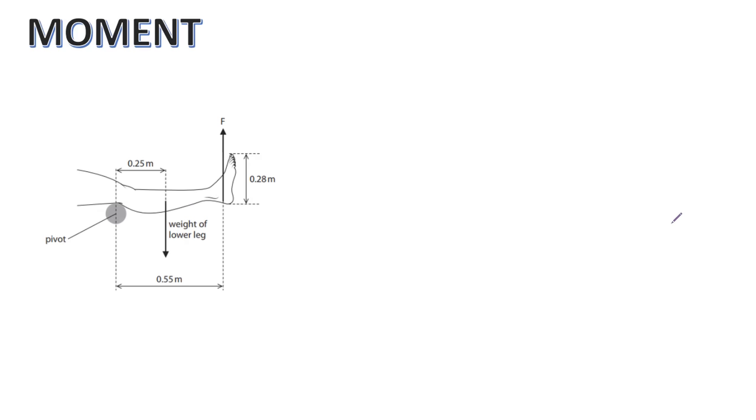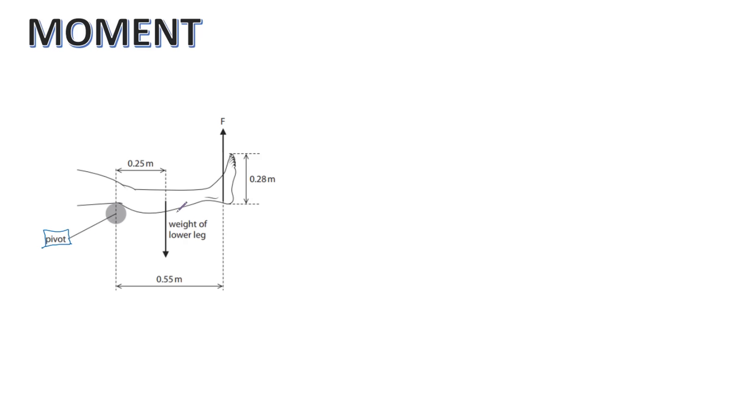Next up, you have moment, which is also a unique topic of Paper 2. You don't have this in Paper 1. So whenever you see a question associated with moment, and if the question is pertaining to the principle of moments, always try and identify the pivot. Luckily, for this specific question, the pivot was given here. So based on the pivot, always apply total clockwise moment equals total anti-clockwise moment.